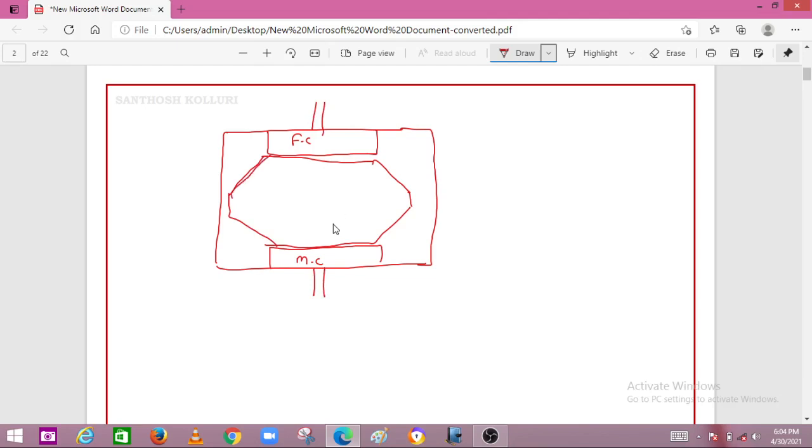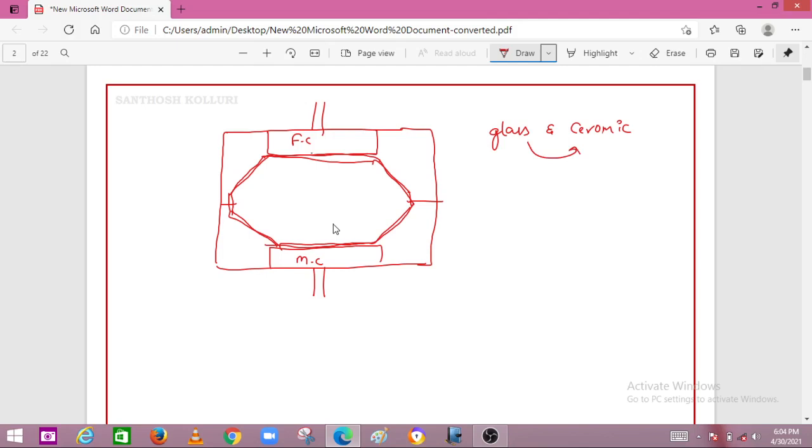This chamber is made up of glass and ceramic. The ceramic is used as insulating material, which provides mechanical support and strength for the glass.